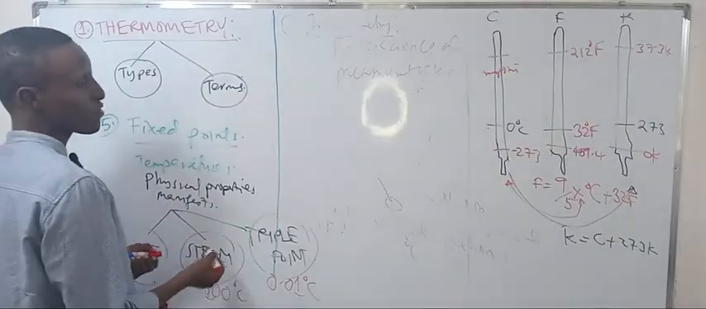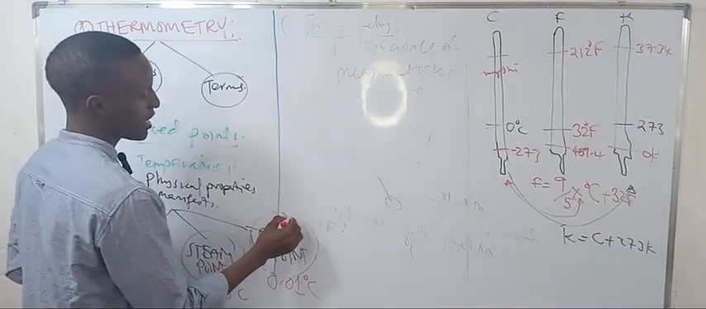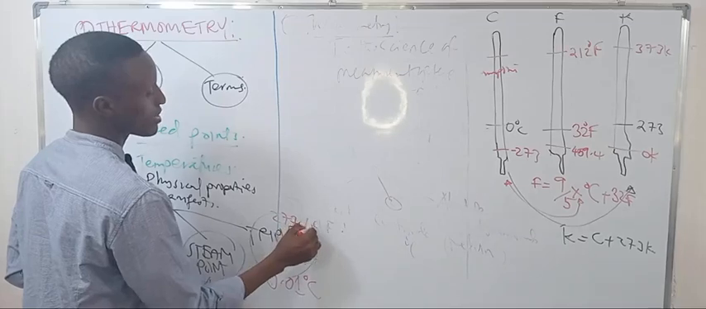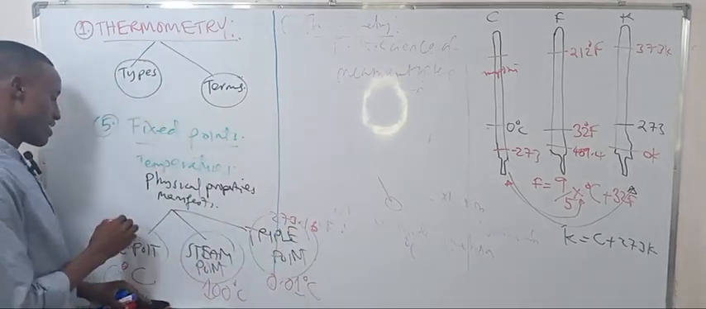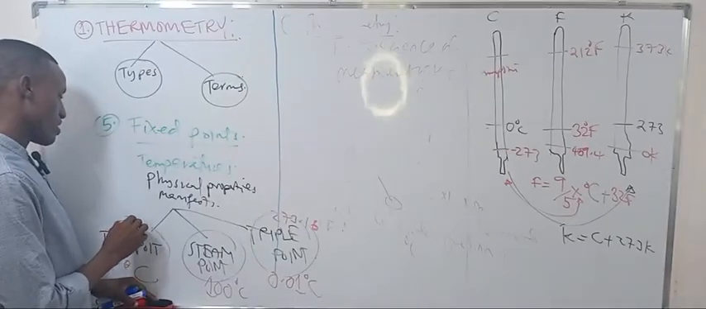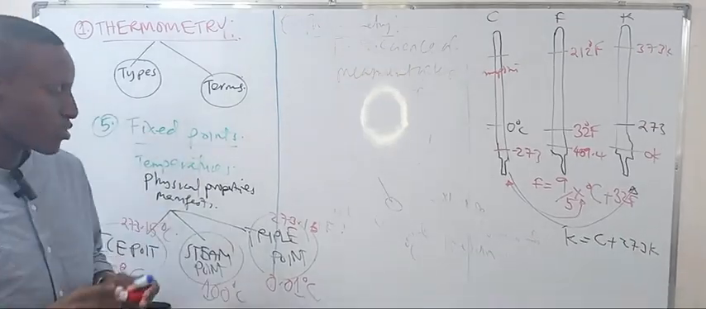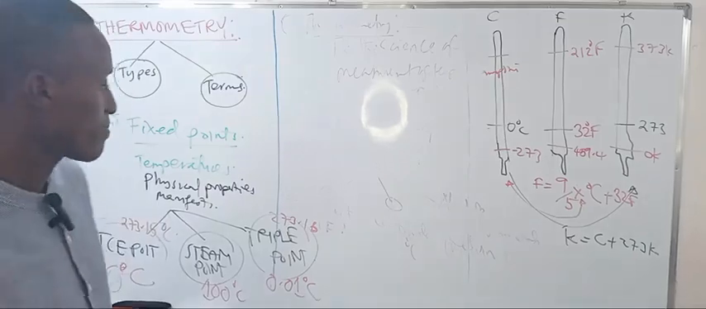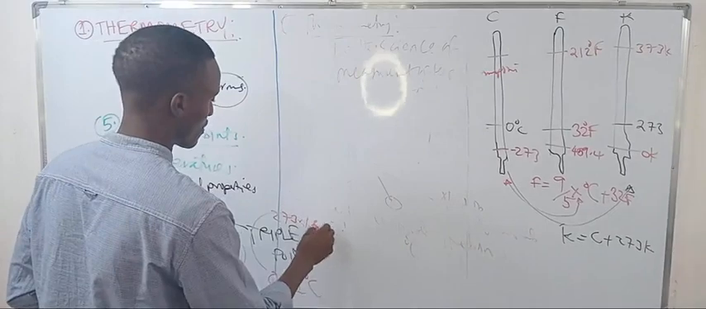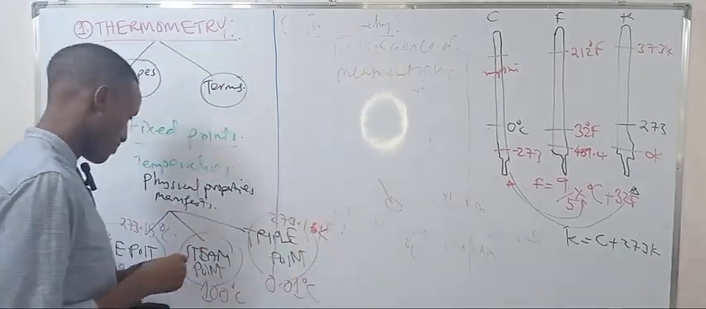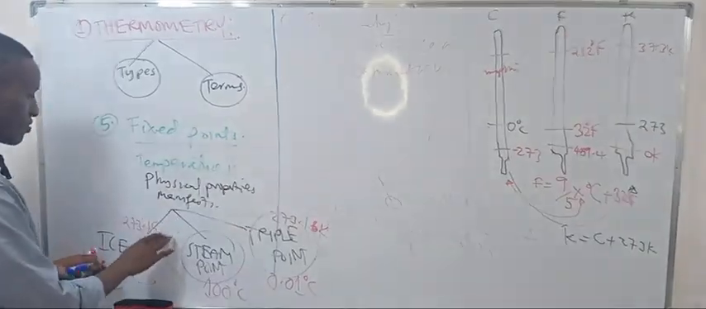We can just say in terms of Kelvin here it is 273.16, because the ice point is actually obtained at practically 273.15 Kelvin, which is 0 degrees centigrade. That is where we get the ice point. The triple point is obtained at a slightly different point. This is in terms of what we call the Kelvin.